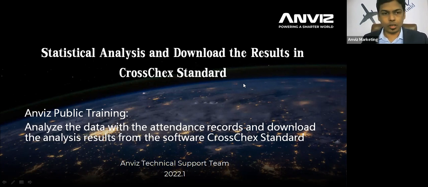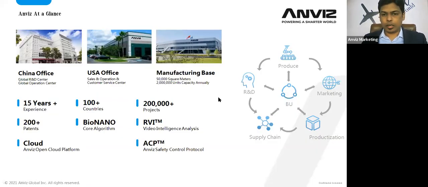Before moving to the actual training, I would like to brief you on the company first of all. This slide will brief you on the company structure and the company exposure across the world. We have a global R&D center and a global operations center in China, based in Shanghai. We have a USA office and manufacturing base as well. We have been in the market for more than 15 years, and we have expanded across 100 plus countries with 200,000 projects across the globe.